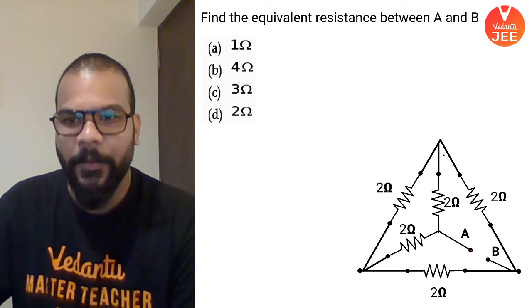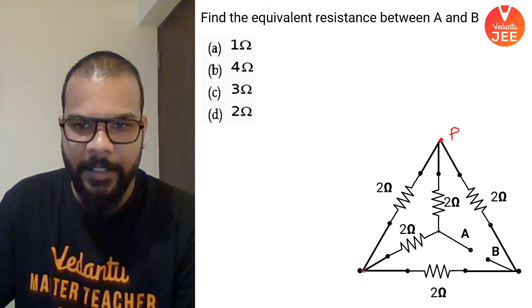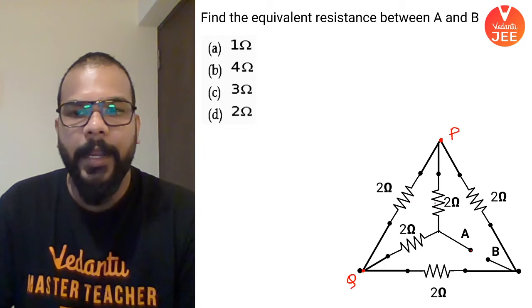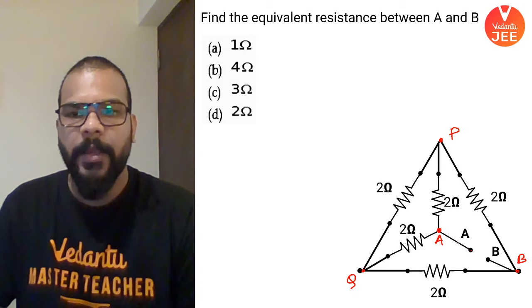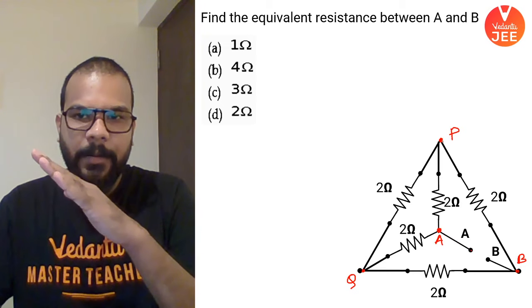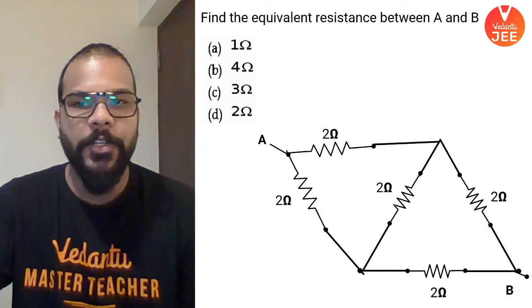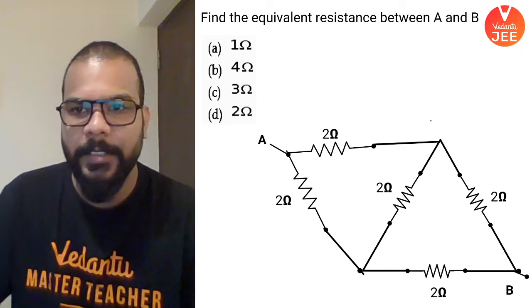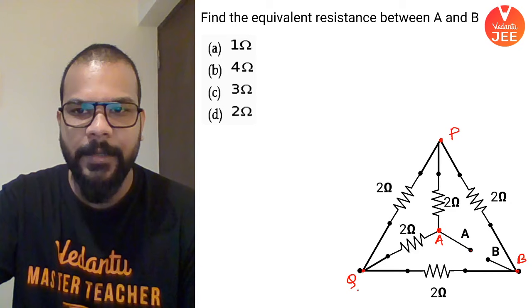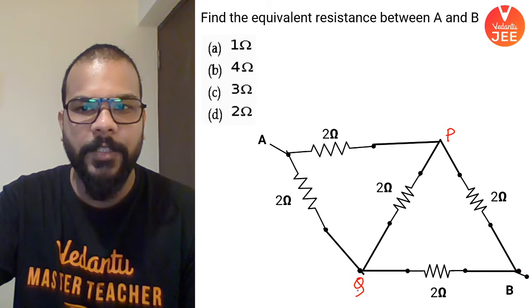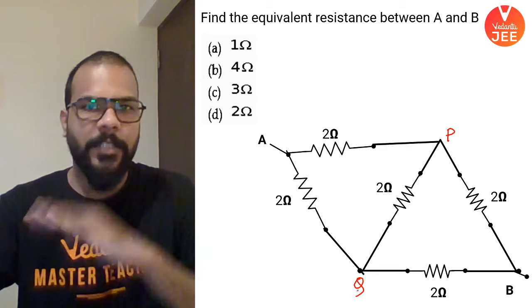So, if you are thinking in the right direction, let me say that this point is P and this point is Q. Okay, and this point is going to be A obviously, and this is going to be B. So if I flip this triangle PAQ that you see, if I flip it like an envelope opening, this is how it should look like to you. You see that? Let me just label it as well. This is P and this is Q. Let me show it to you. You see that, guys? I've just flipped it. I have not done anything. I've not changed anything in the circuit.